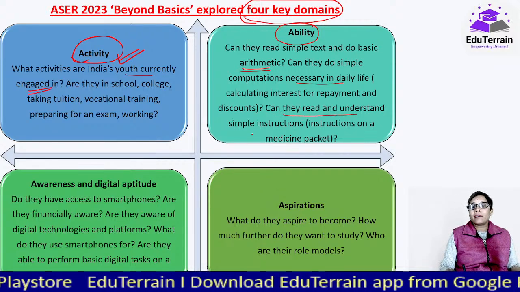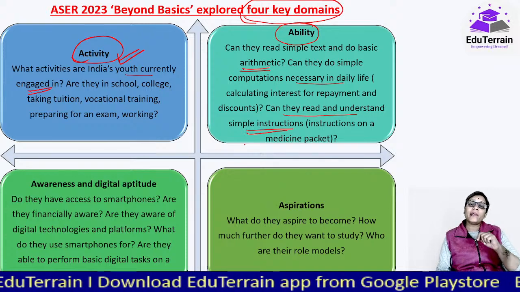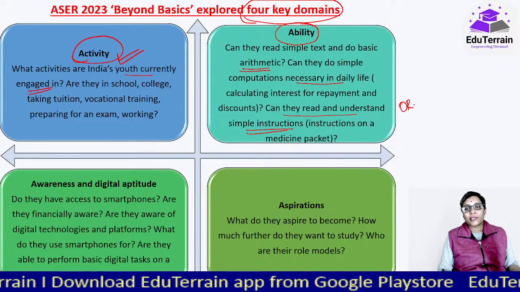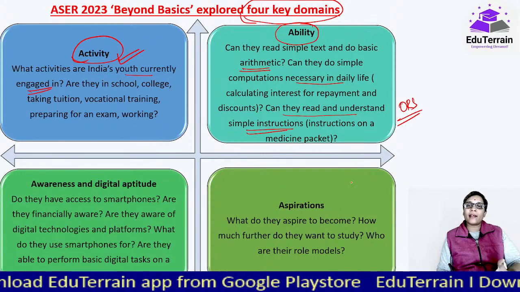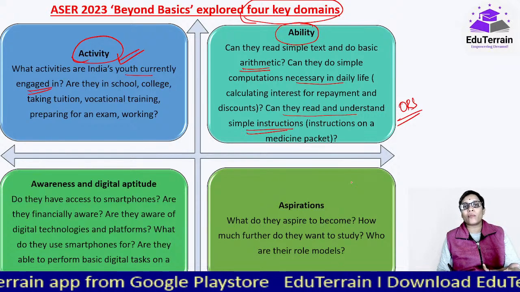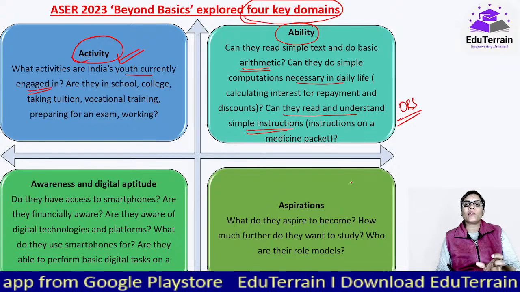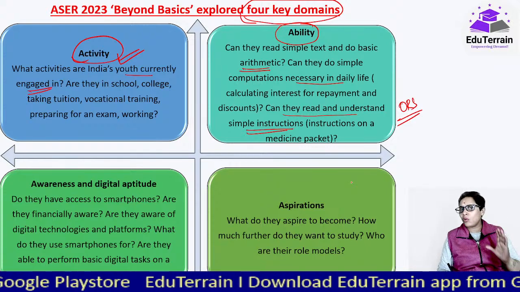Can they read and understand simple instructions, like instructions on a medicine packet? In this case, they were given an ORS packet. Okay, they were given the ORS packet, asked to read the entire packet, and asked some questions based on that. How much quantity should be given to the kids, how much quantity should be given to the adults, based on whatever is written on the ORS packet.